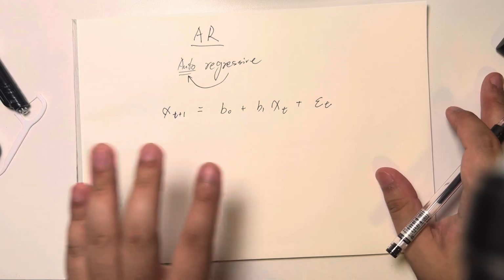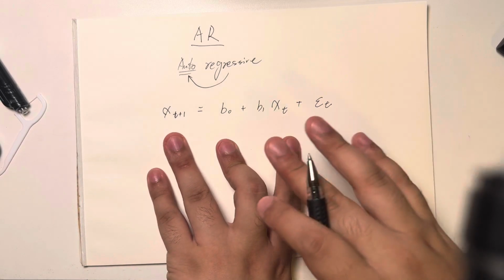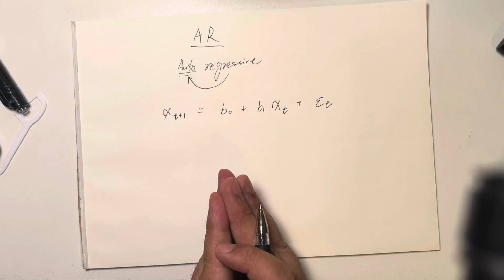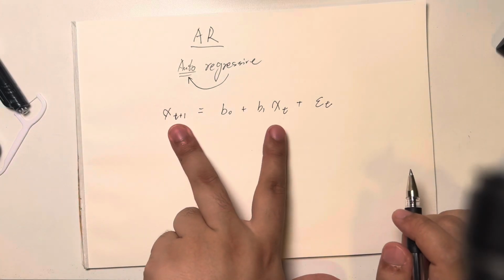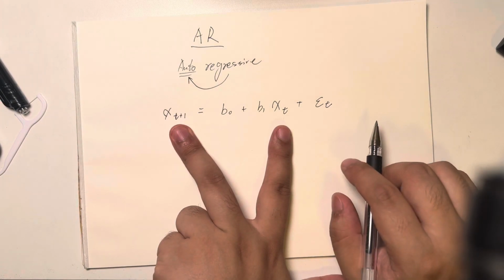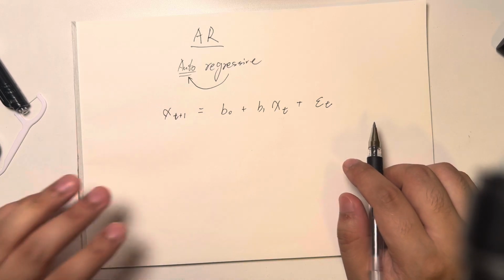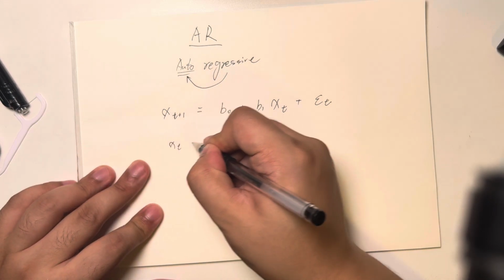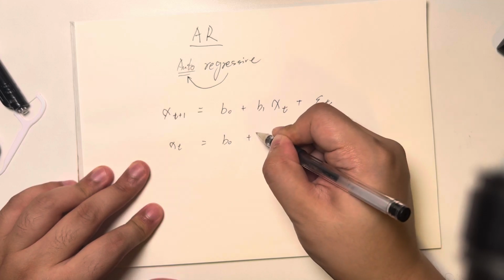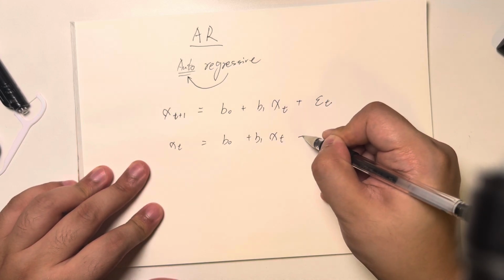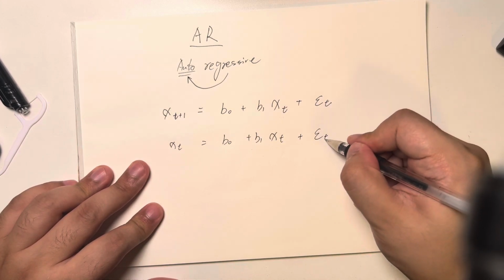And since it's mean reverting, these two should be exactly the same. So we get xt equals b0 plus b1 xt plus epsilon t.